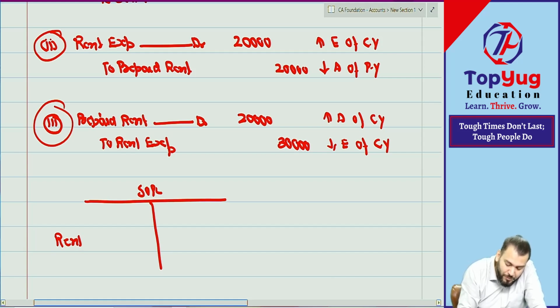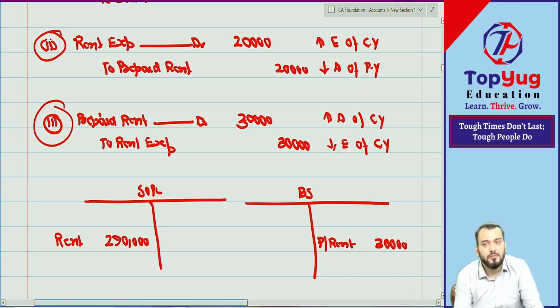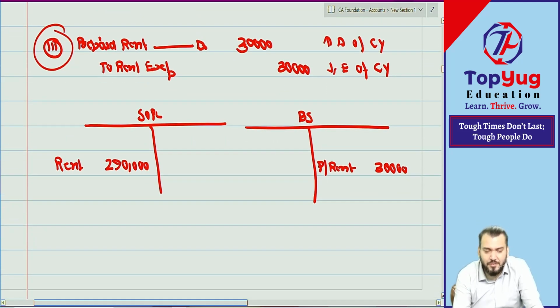Brother, if you prepare SOPL, how much will rent expense be? 2,90,000. If you prepare the balance sheet of current year, how much prepaid rent will come on the asset side? It is 30,000, no? 30,000. Understood? Have you understood? Correct. One more example, including all items.